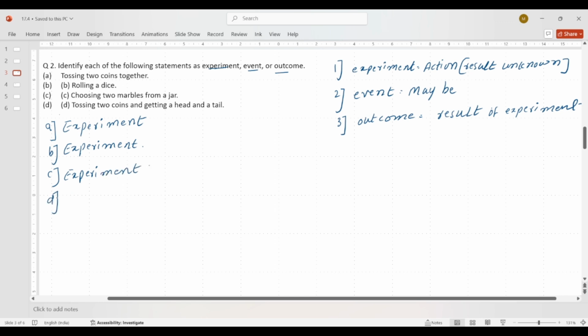And here D one is tossing two coins and getting a head and a tail. We toss two coins and we got a head and a tail. So this is the result we got. The result of an experiment is called outcome. So here our answer will be outcome. I hope you understood well. So let's check the next one.